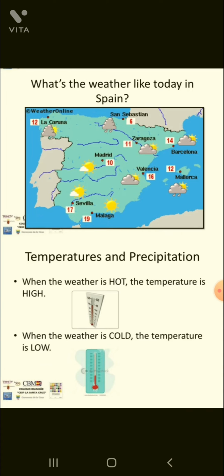Okay, according to the temperature. Next topic is temperature and precipitation. When the weather is hot, the temperature is high. Whenever there are sunny days, the sun appears and there is no cloud in the atmosphere, then the temperature is high. When the weather is cold, the temperature is low. जो वेदर बहुत हॉट होगा, गर्मी होगी, तो टेम्परेचर हाई होगा, ऑब्वियस सी बात है. Whenever the weather is cold, मीन्स जब ठंड होगी तो टेम्परेचर लो होगा.